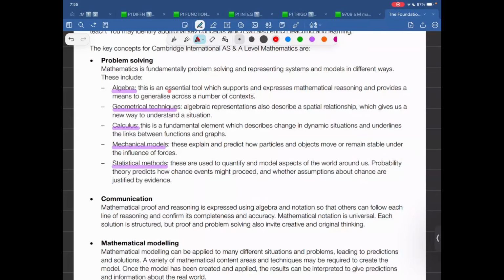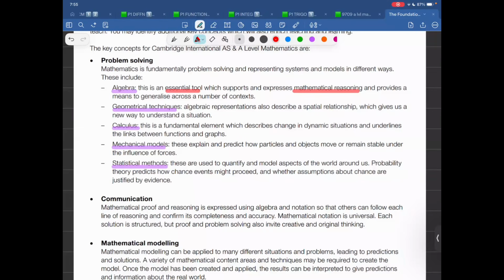Algebra, this is an essential tool which supports and expresses mathematical reasoning and provides a means to generalize across a number of contexts. What is algebra? The introduction of X, quadratics, word problems. So that is the heart and soul.